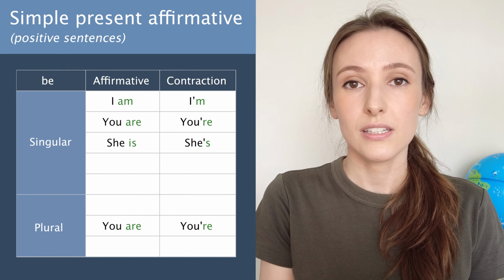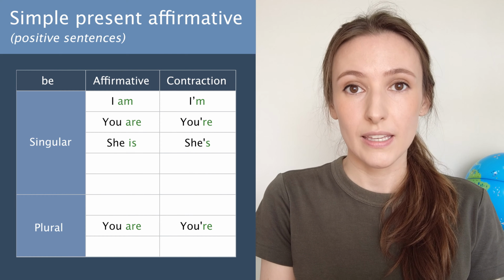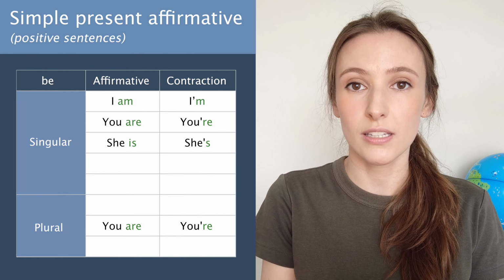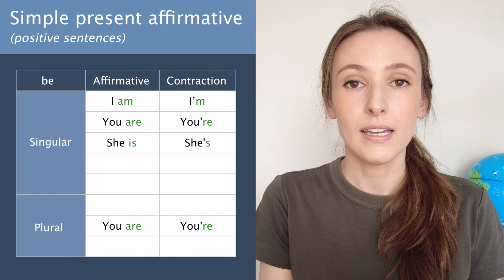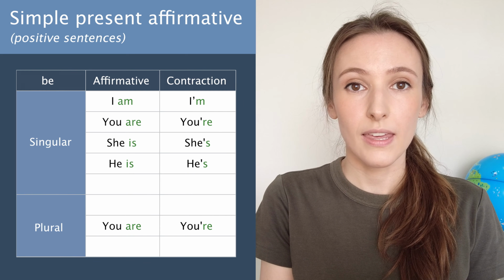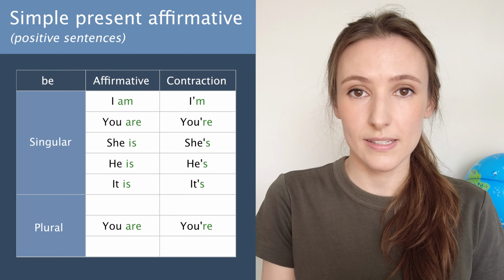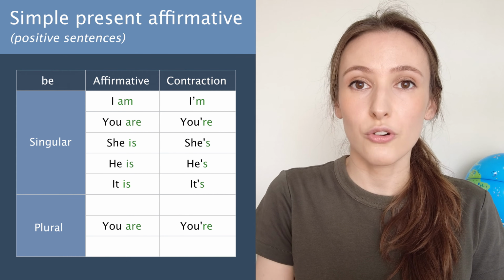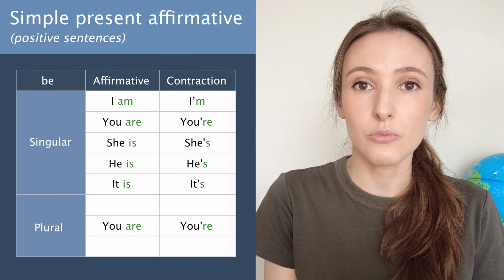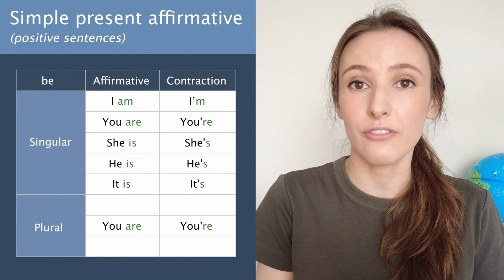She is, she's. Is is used for the third person singulars, she, he, and it. He is, he's. It is, it's. It is used for inanimate objects and animals, unless the relationship is personal, like for a pet.